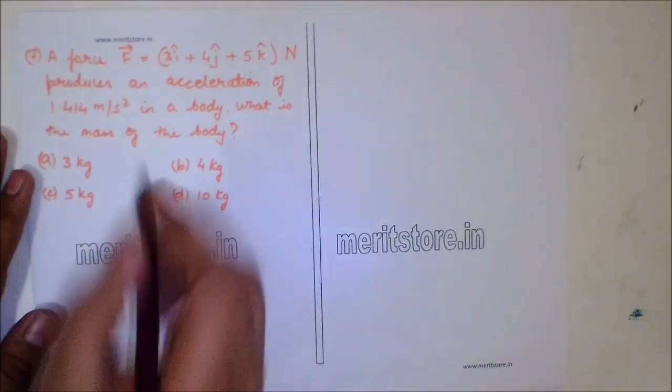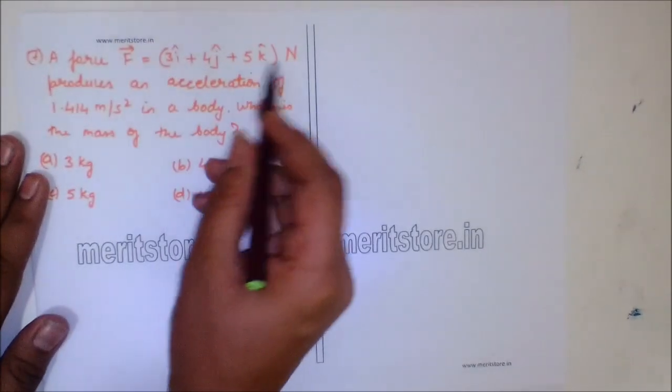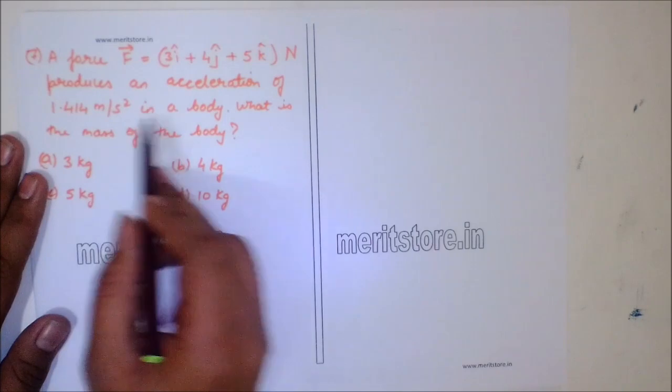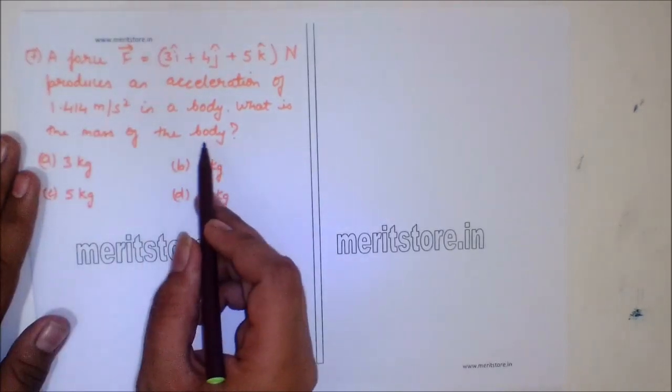Question number 7. F is equal to 3i plus 4j plus 5k Newton produces an acceleration of 1.414 meter per second square in a body. What is the mass of the body?